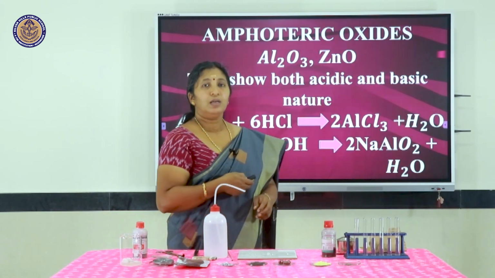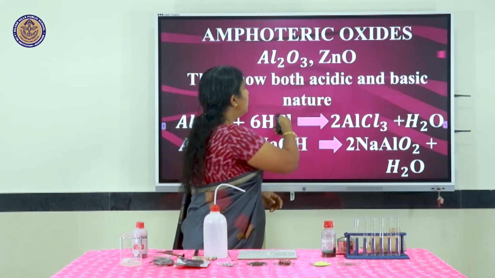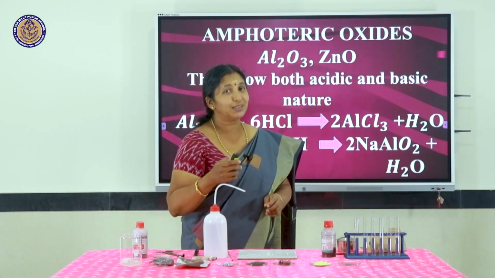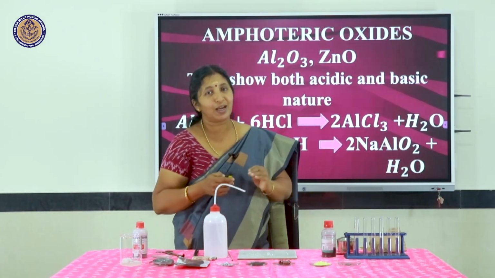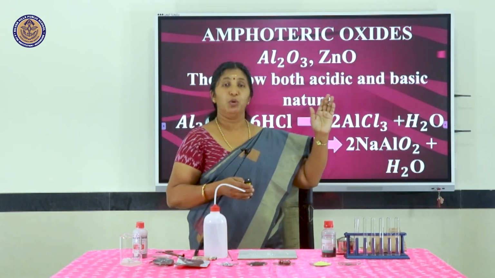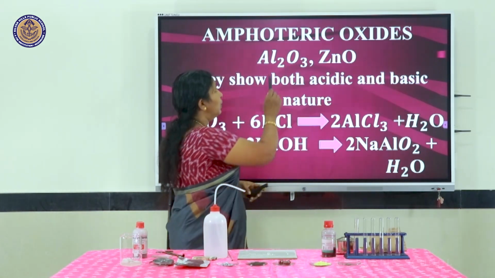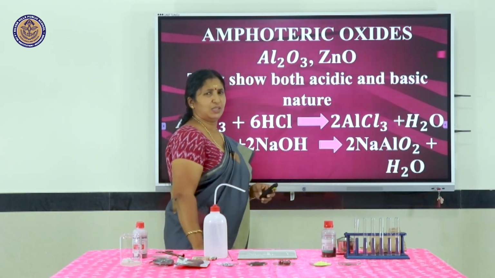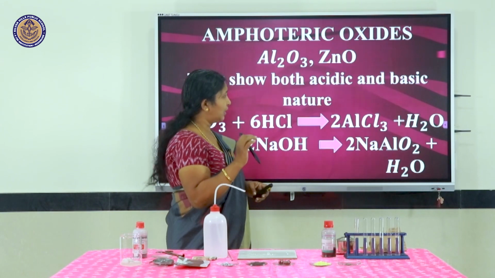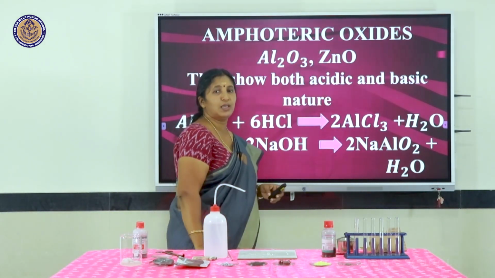See, some metal oxides. Which are they? Aluminium oxide and zinc oxide. Here again you have to remember that pattern. We are coming down the reactivity series. The oxides of highly reactive metals, most reactive metals, were typical bases. But when we come down, aluminium oxide, zinc oxide, their reactivity is less, aluminium and zinc. So their oxides are called amphoteric oxides.